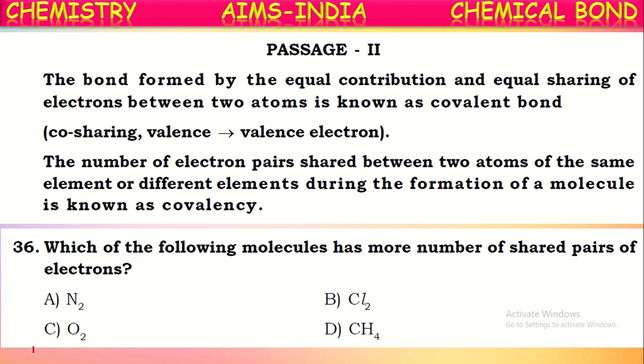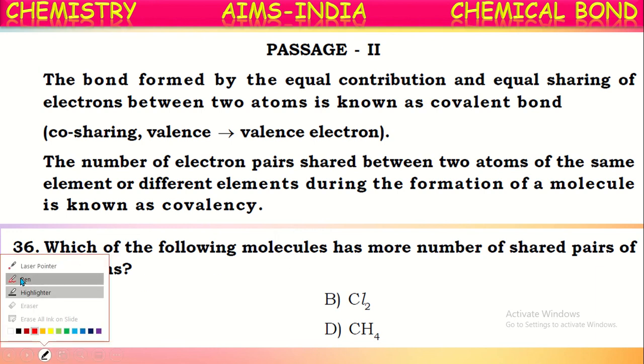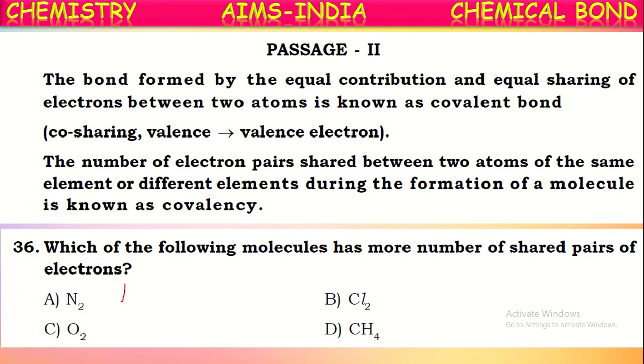If you see the nitrogen molecule, there are two nitrogen atoms. Both are sharing three pairs of electrons, isn't it? There are three shared pairs of electrons, and there is a lone pair on each nitrogen atom. Now, in this molecule, there are three shared pairs of electrons.